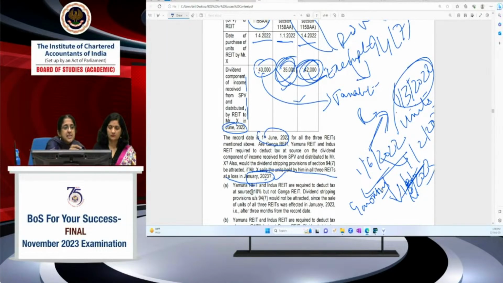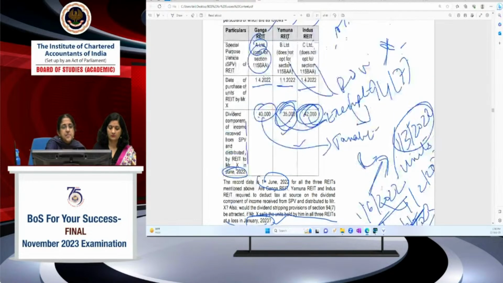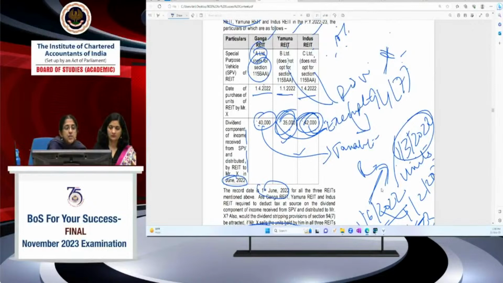In the case of Yamuna REIT, I purchased it on 1/1/2022, whereas the record date is 1/6/2022 and 3 months prior is after 1/3/2022. I purchased it before that, even prior to 1/3/2022. So in this case, dividend stripping provisions will not be attracted.